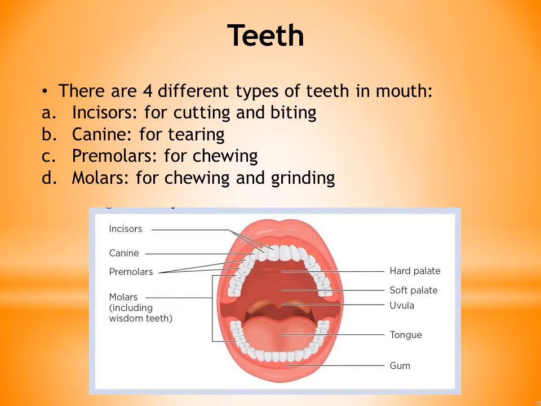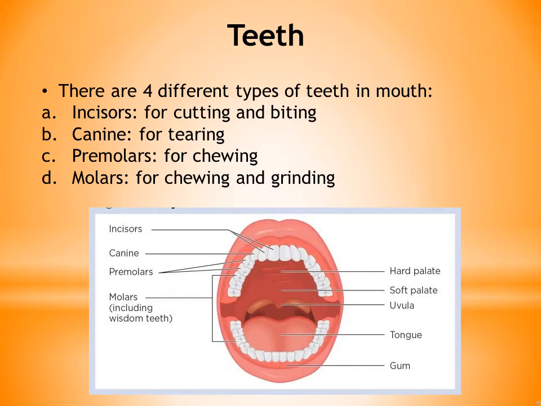Incisors are the front four teeth. As you can see, children, in the diagram, the front four teeth are incisors. The pointed teeth present on the sides of the incisors are canines. They are one on each side. The next two broad teeth are premolars, and the last two teeth that we can see in the diagrams are molars, which are basically for chewing and grinding of food.